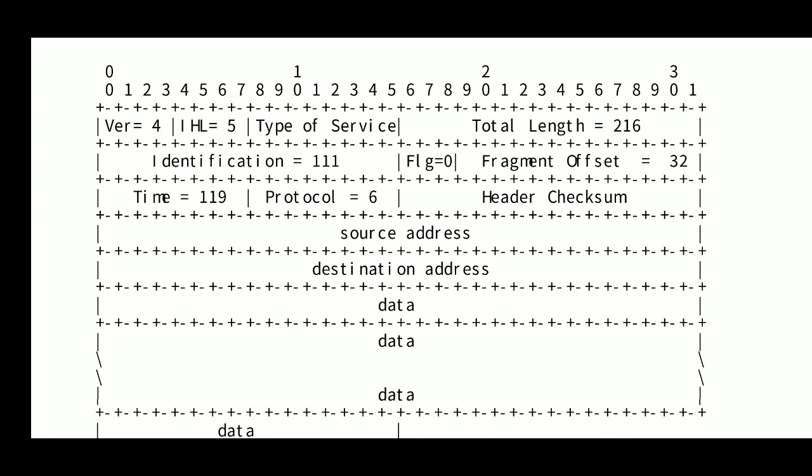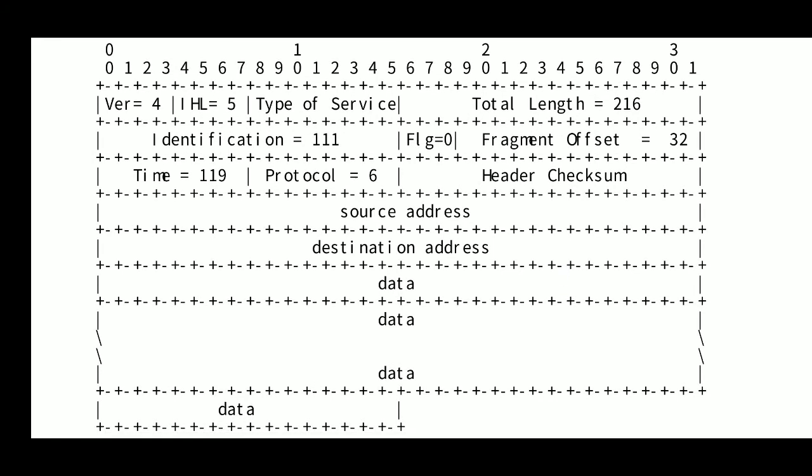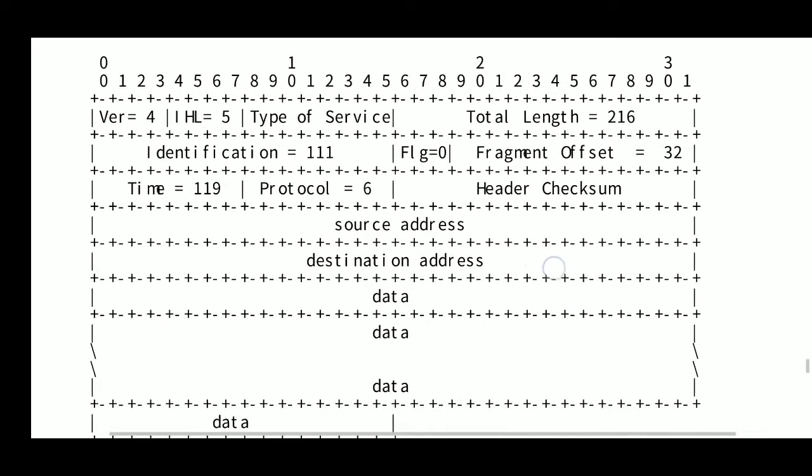The version is 4, and the 4-bit internet header length is given by 5, which means that the internet header has the length of 5 octets, no, sorry, 5 words of 32 bits. That is, there is no optional or padding field.